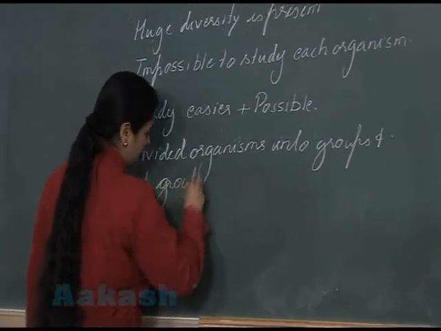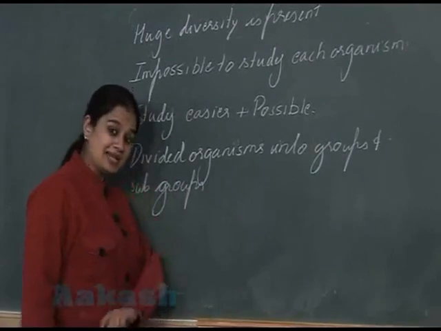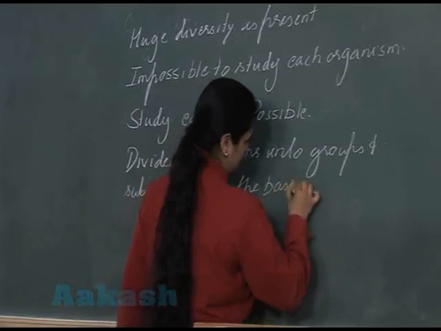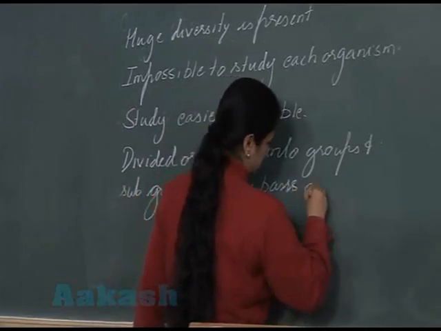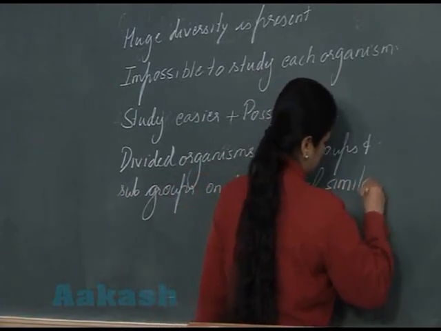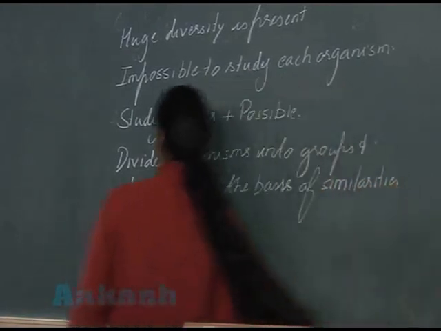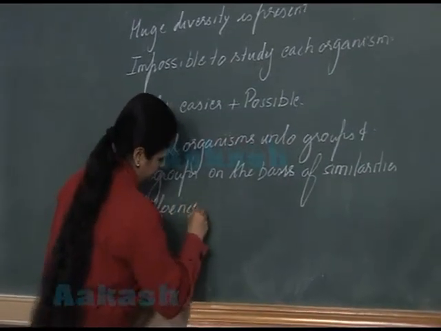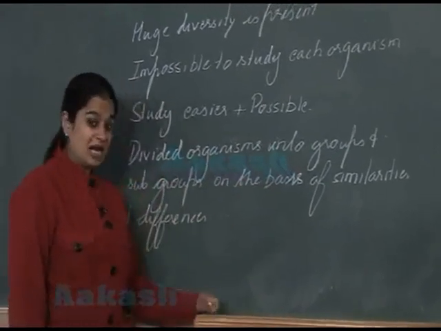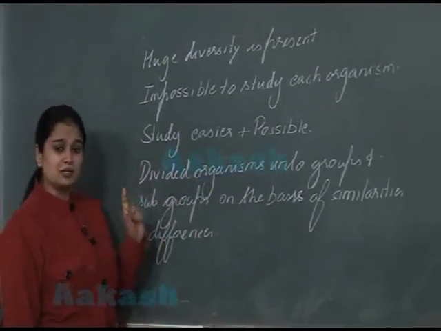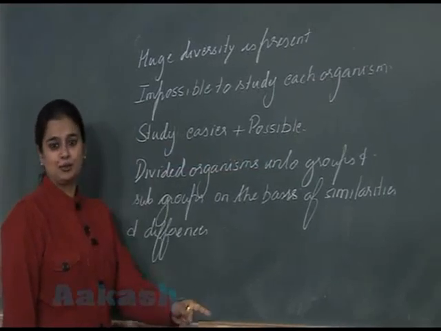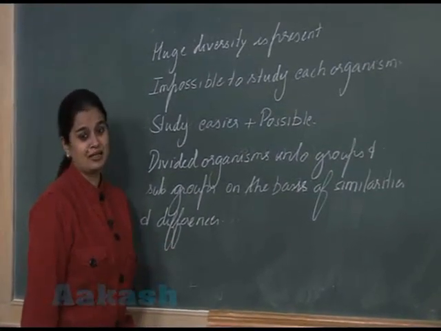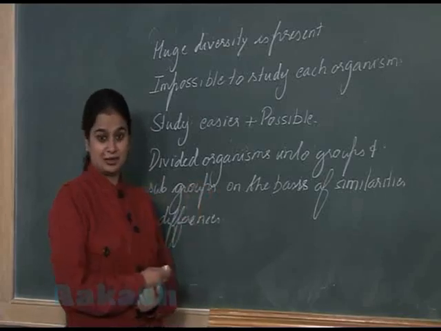And this division is based on similarities and differences. So what is the outcome of this? By looking into the characteristics of one group, we can have a fair idea about the characteristics of hundreds of organisms which are placed in that group.